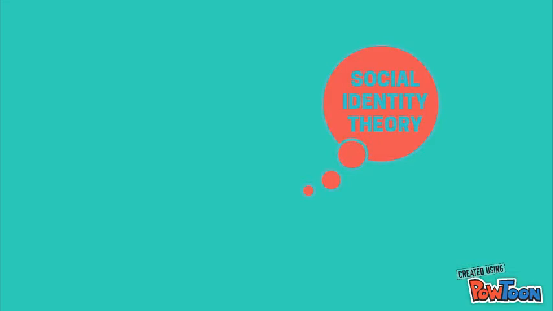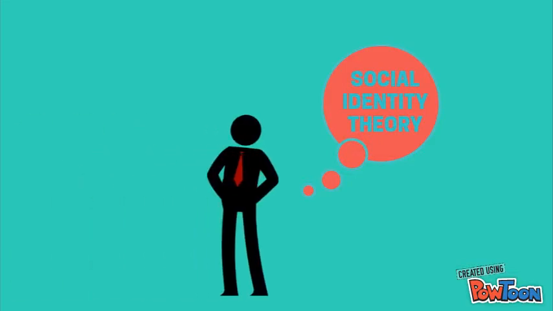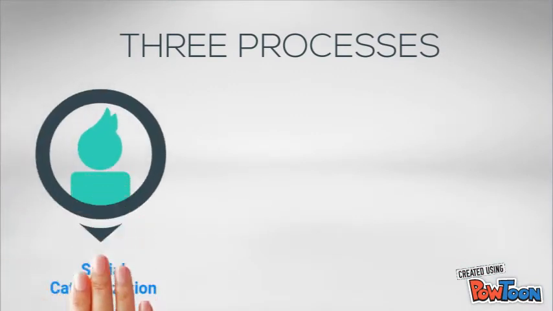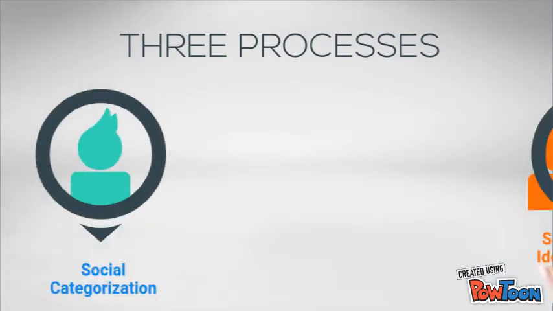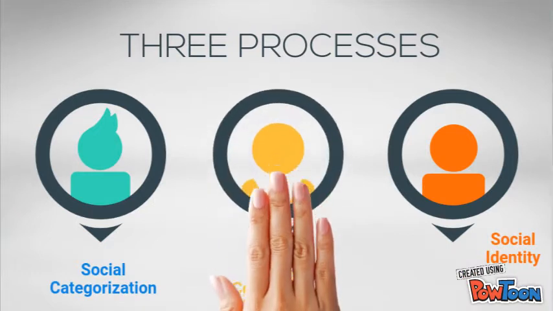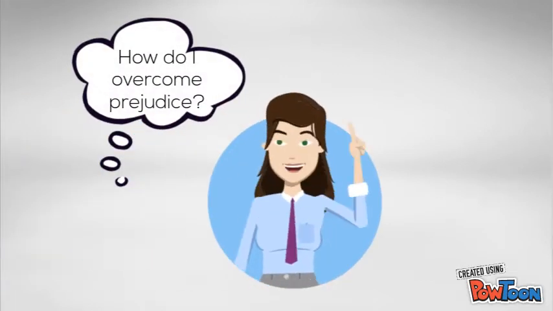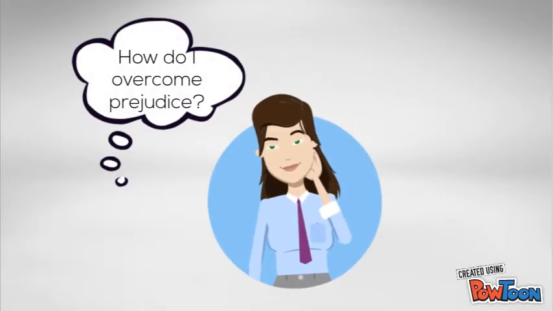Social identity theory has three processes that are responsible for the formation of a person's identity within a particular social group and the attitudes, concepts, and behavior that go along with identification with that group. The three processes are social categorization, social identity, and social comparison. The best weapon to overcome prejudice is education, learning about people who are different from you in many ways.